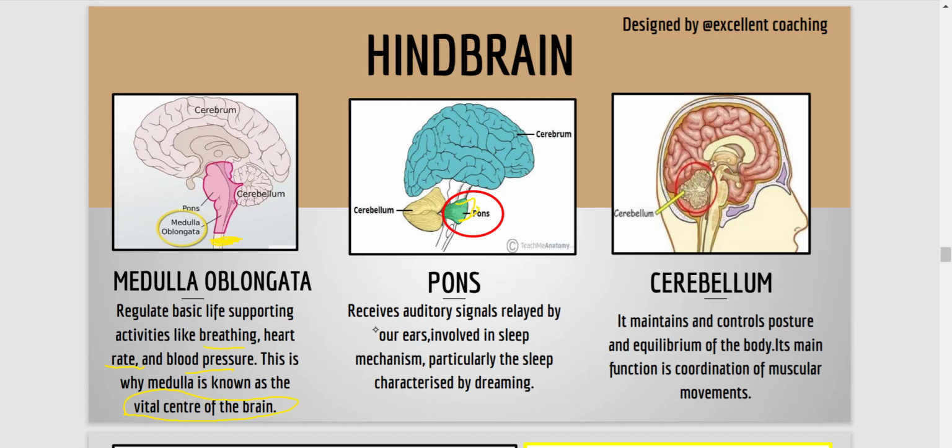What is the pons doing? It receives auditory signals relayed by our ears. So auditory signals are received by the pons, and it is also involved in the sleep mechanism, particularly the sleep characterized by dreaming. Coming to the cerebellum, what is the function of the cerebellum, which is also the oldest part of our brain? It maintains and controls posture and equilibrium of the body. So you are able to walk without falling down because your cerebellum is maintaining the balance. It is also helping you to coordinate your muscular movements.